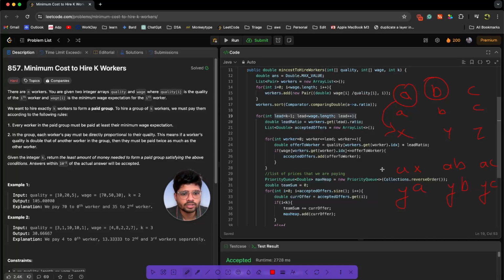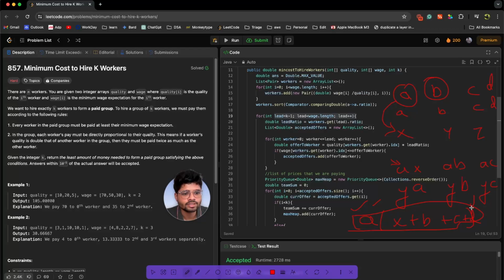Are you able to see something common? Yeah, over here A is common. Let's say if we have done something like A, then X plus B plus C. Wouldn't it be great? Let's say if tomorrow any other employee comes in with D as their quality, we just need to add this D and get the whole team's sum.